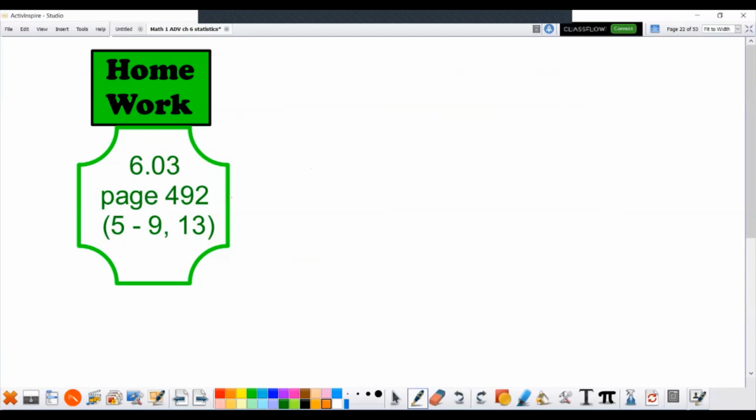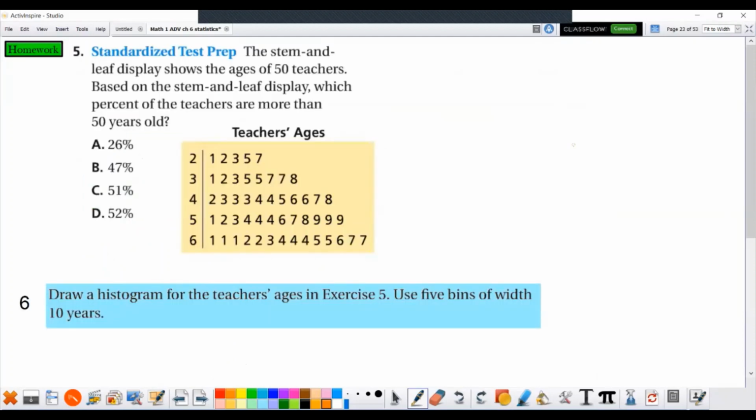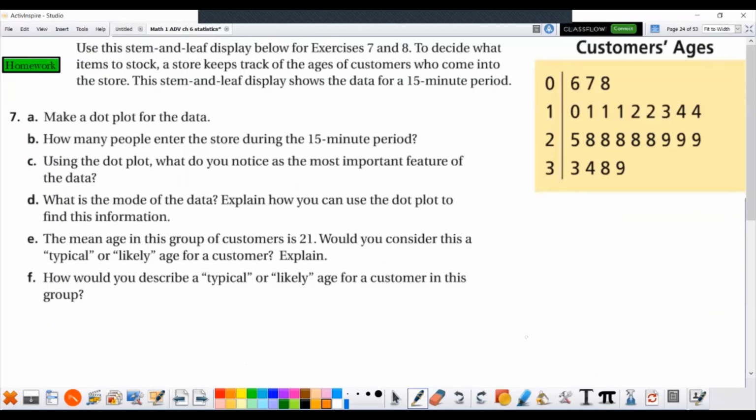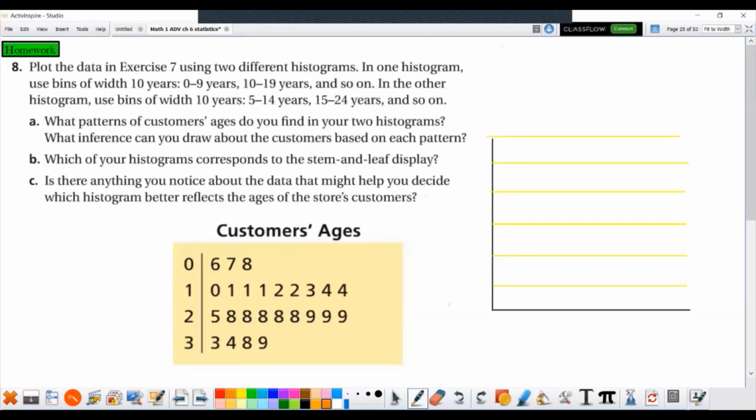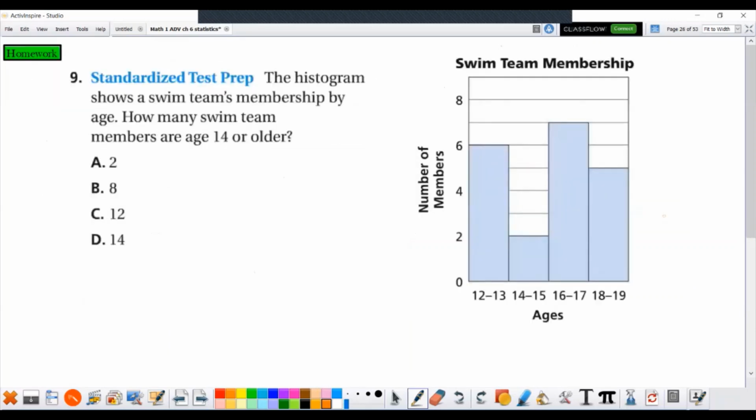Here is the homework assignment. You can look at this in the book, or you can download the PDF under slides, or I'll show you each slide right here. Here's problem number 5. You could pause it there to work out the problem. And number 6. Here's number 7. Once again, you can pause the video to try this one. And here's number 8. You're going to make a little graph here. You can pause that to do that one. Here's number 9, just a multiple choice.